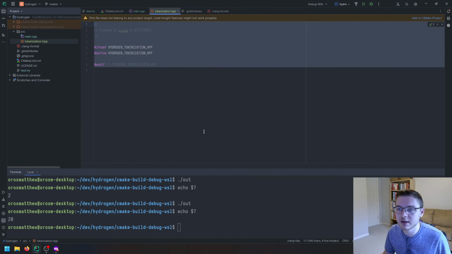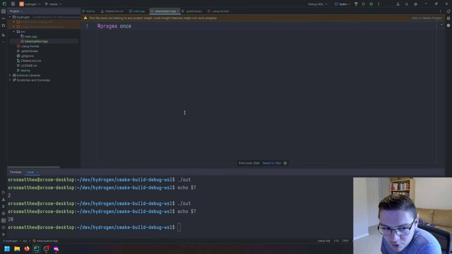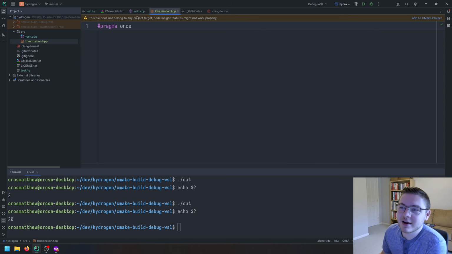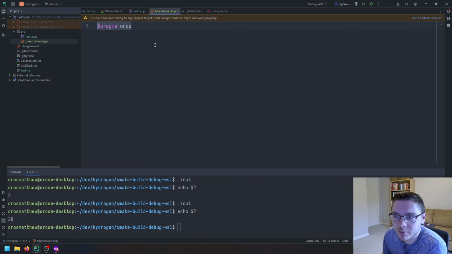I don't like this. We're going to use pragma once because we are doing modern C++, even though this isn't part of the C++ standard. Who cares? Right, this is undefined behavior. Yeah, just kidding. Okay, and if you don't know what pragma once is, it just means that it's only going to include this header file once, even if we include it in multiple files.